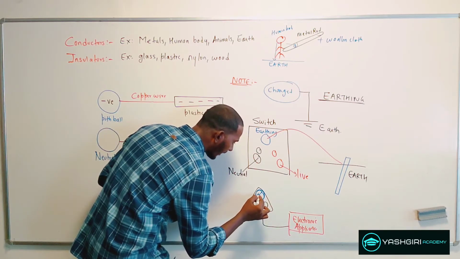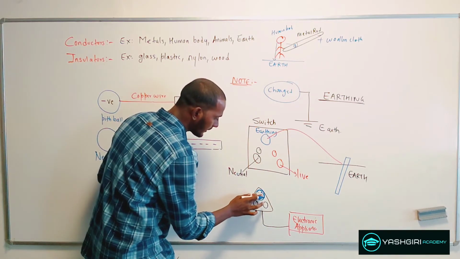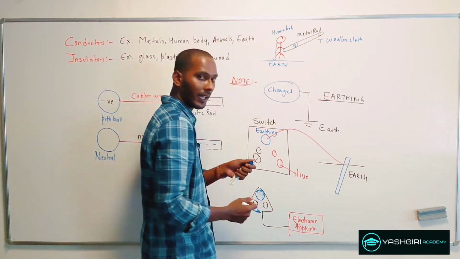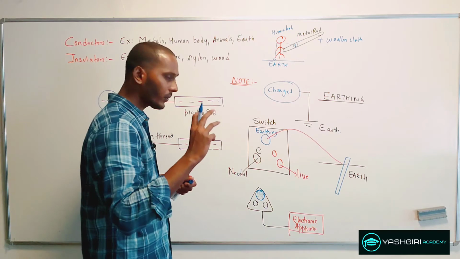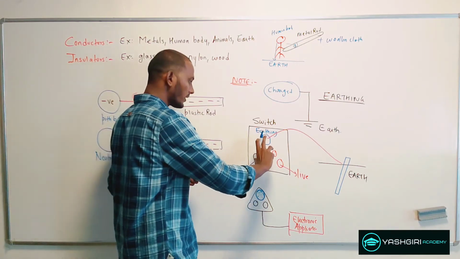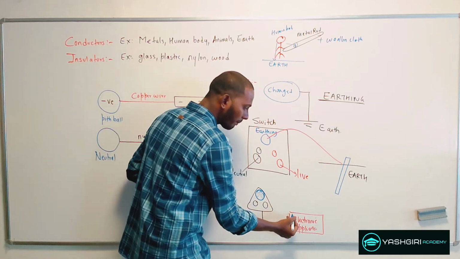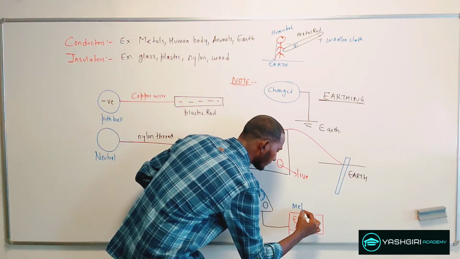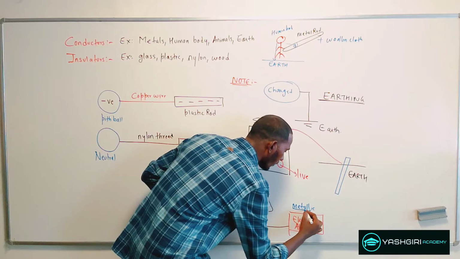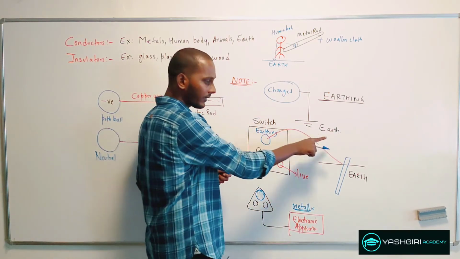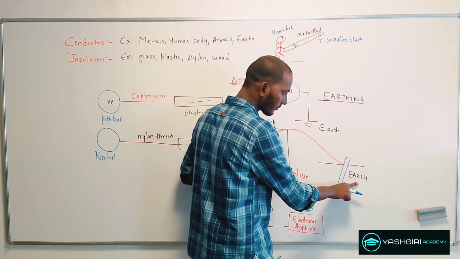Now this big fat pin is connected to all the metal bodies of your electronic appliances, and when you connect this plug to the switchboard, the metallic part of your electronic appliances is directly connected to the earth.